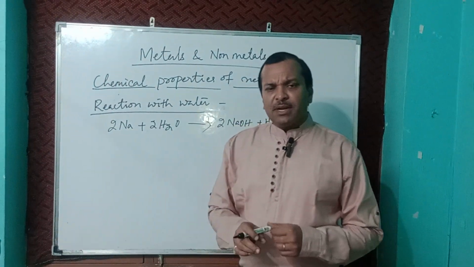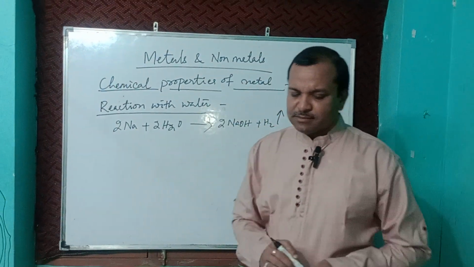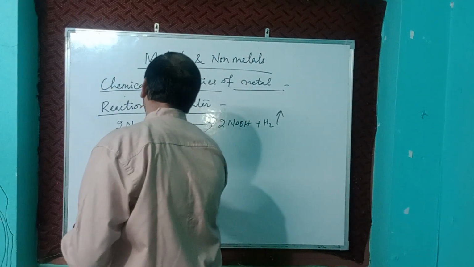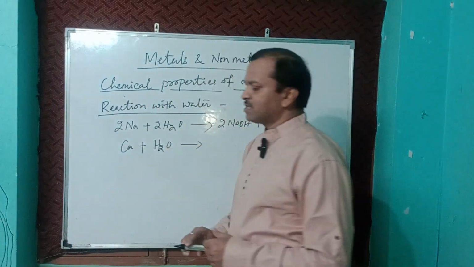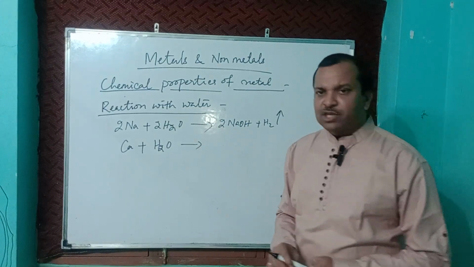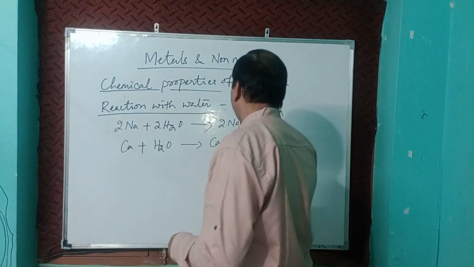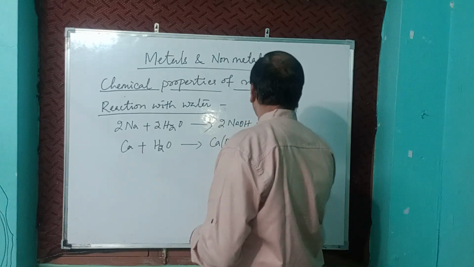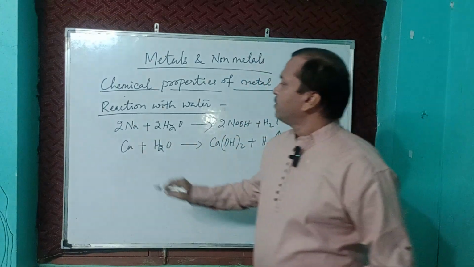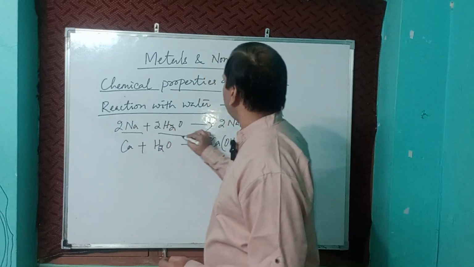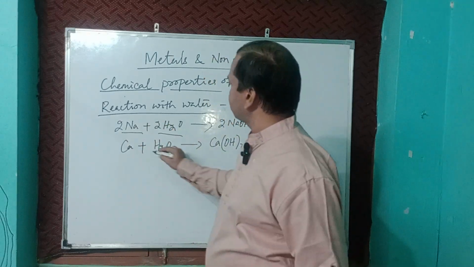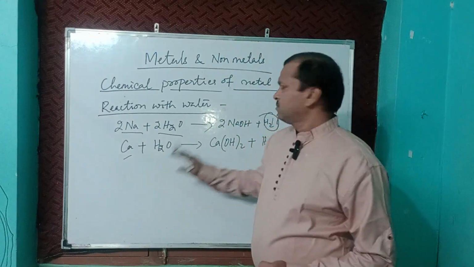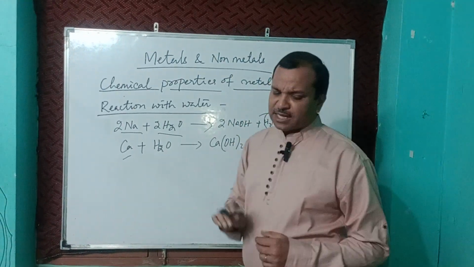We can take another example: calcium plus H2O gives calcium hydroxide, Ca(OH)2, plus H2 gas released. Here we can see sodium reacts with water and produces hydrogen gas. When calcium reacts with water, it also produces hydrogen gas.